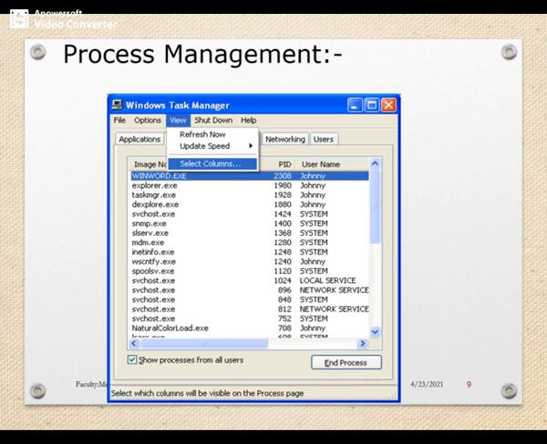Coming to the first task, that is process management. Before starting with the process management concept, let's see what a process is. A process is an active entity that requires a set of resources, including a processor, program counter, and registers, to perform its function.